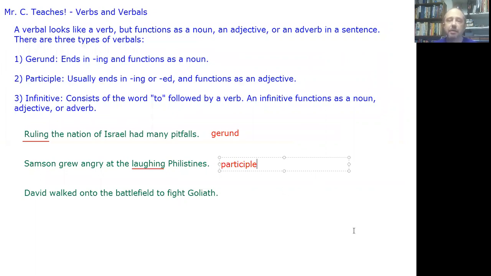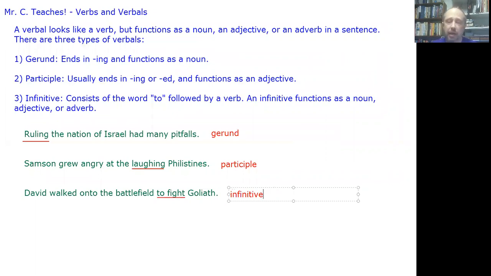And then finally, for the last example here, we have David walked onto the battlefield to fight Goliath. Excuse me, that is an infinitive. It is the word to followed by a verb, and in this case, it's functioning as an adverb. It's telling us why David walked onto the battlefield.